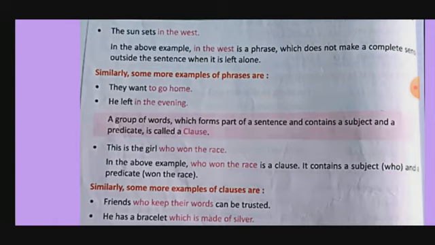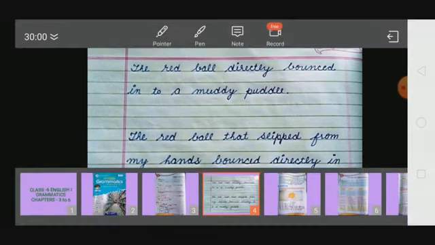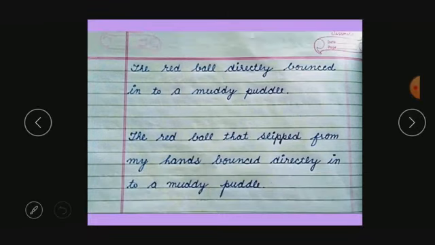Both clauses contain a subject and a verb, while a phrase does not. For example, I have written here: the red ball directly bounced into a muddy water. The red ball is also a phrase, but here we will take only this one, "into a muddy water". So this is a phrase. And the next sentence which I have taken here, what is written?